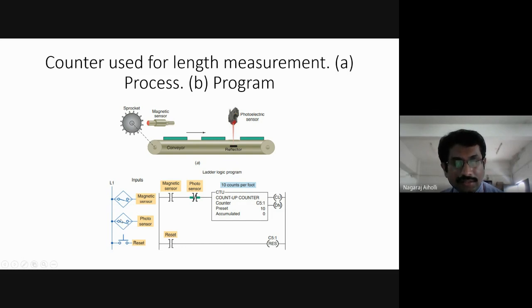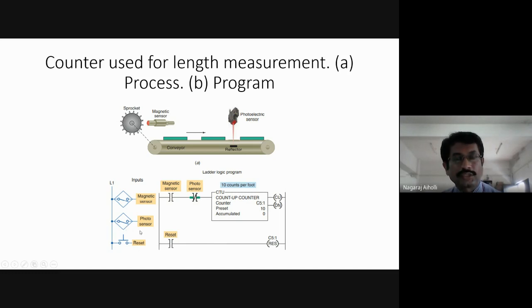Okay, this is a photo sensor. When this photo sensor is activated, that time the conveyor belt is not under motion. That means the counting process will take place only when the conveyor belt is under motion. Basically what we are doing, we are counting the number of tooth on the sprocket, correct? Now if you want to count that, it is possible only when it is under motion. When it is not moving, that time the photoelectric sensor is activated.